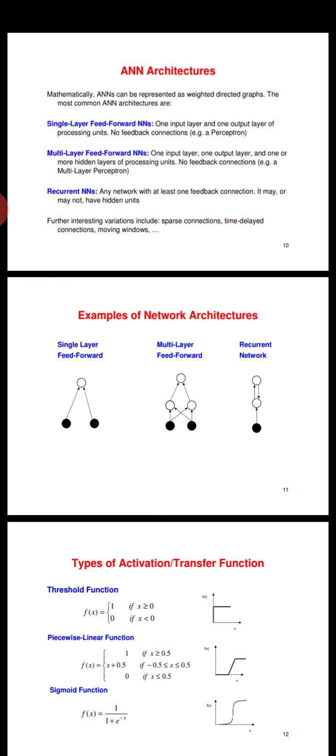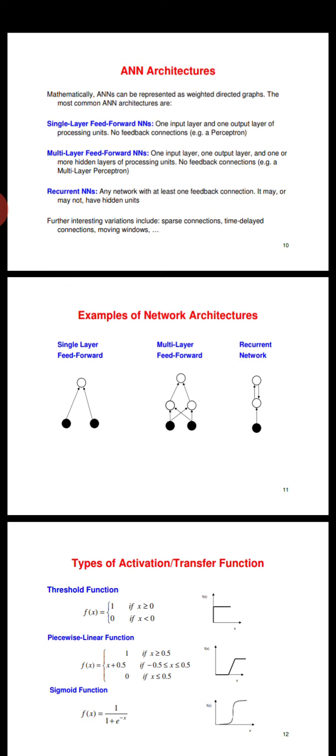So the first is a single layer feed forward network. First of all, what is the feed forward network? Feed forward network means suppose there are two nodes A and B, and if signal goes from A to B, not B to A, which is called feed forward network. In single layer feed forward network, we must have one input layer and one output layer of the processing unit. There will be no feedback connection between B to A. This is called perceptron.